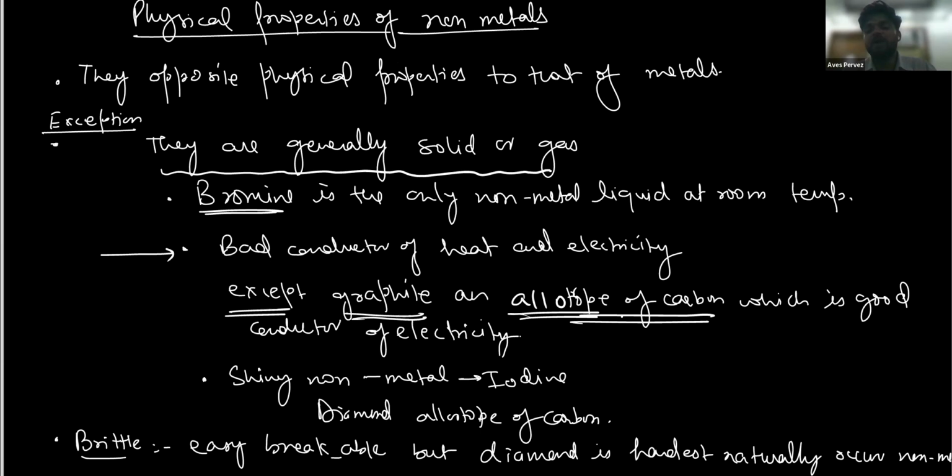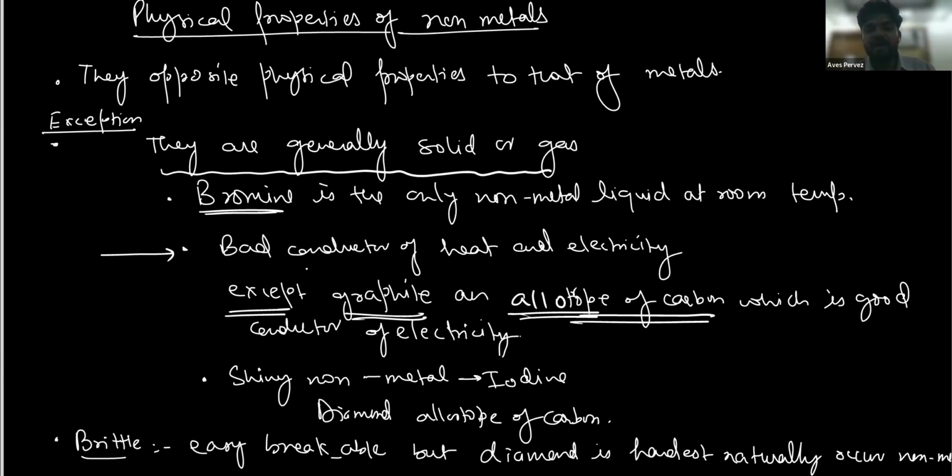What do you mean by allotrope? We will discuss this in the allotropy part of the carbon compounds chapter, but we can simply say that it is the existence of an element in different forms due to different arrangements of atoms. If they are arranged in different manners, like in diamond in a tetrahedral structure, like in graphite in a hexagonal structure, these are the same element, carbon, but the arrangement makes their physical properties different.